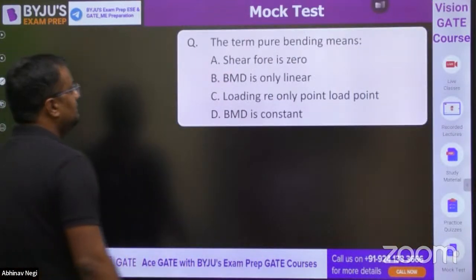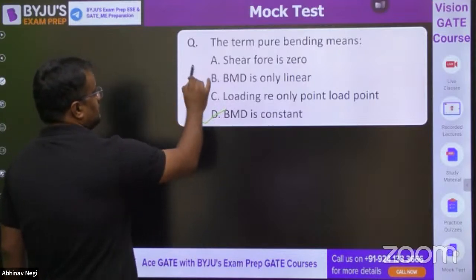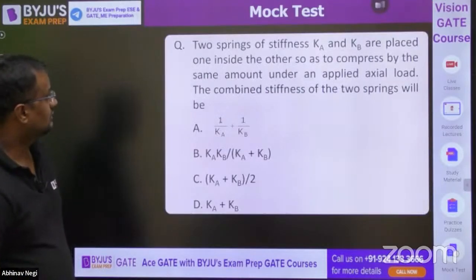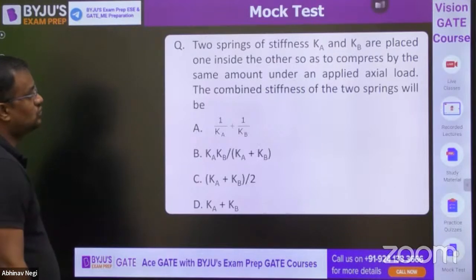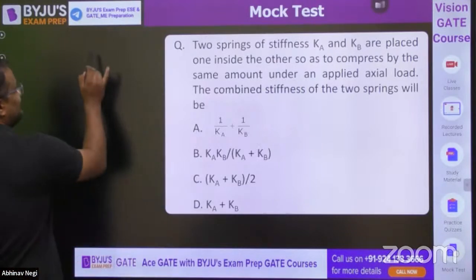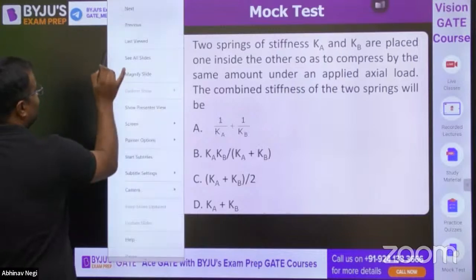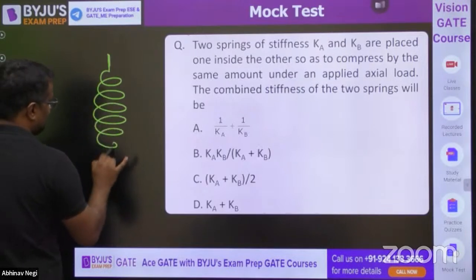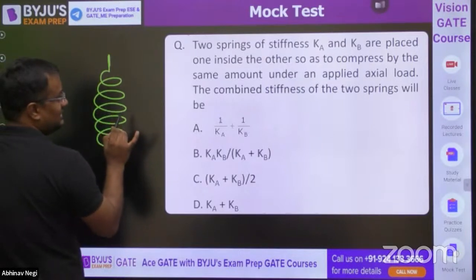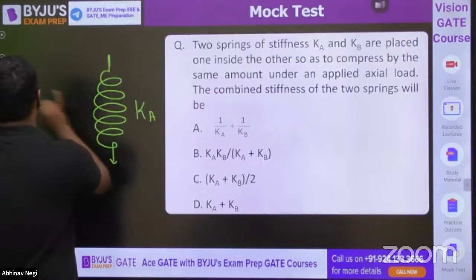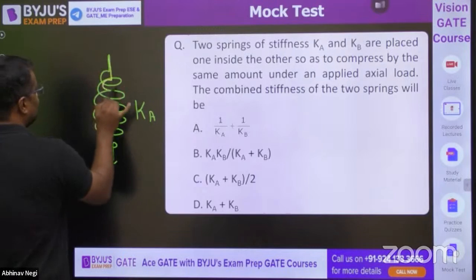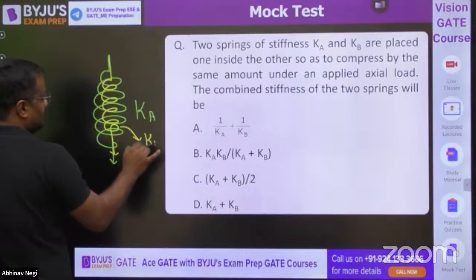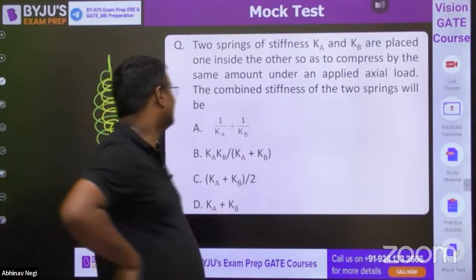The term pure bending means the bending moment is constant and the shear force is 0. MSQ. Yes. Springs are placed one inside the other so as to compress by the same amount. This is a nice question. One has spring constant Ka, another has spring constant Kb. What is the equivalent?